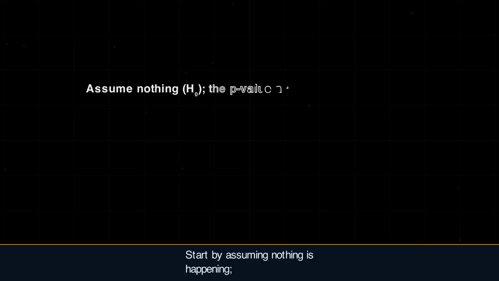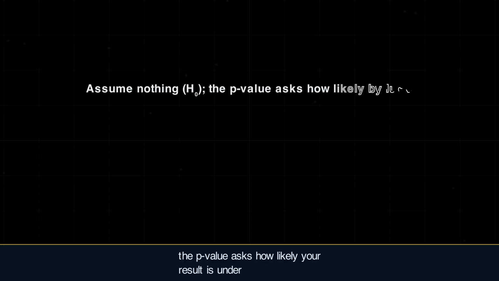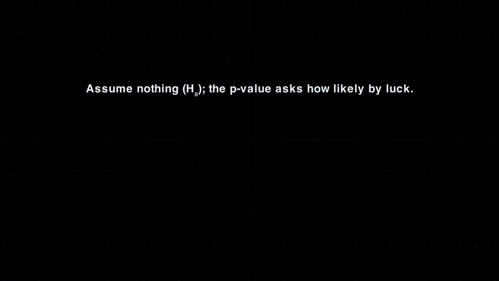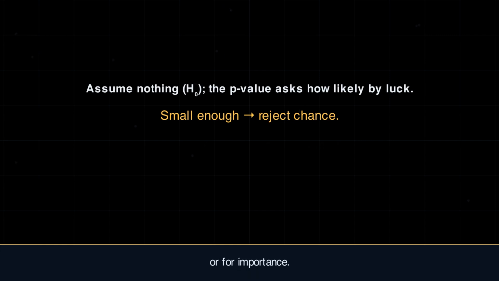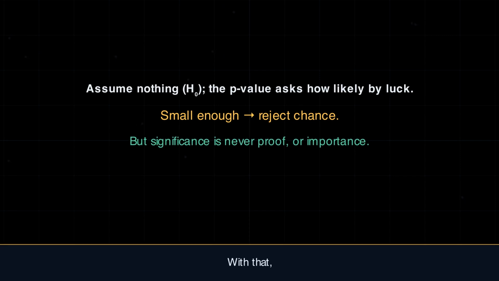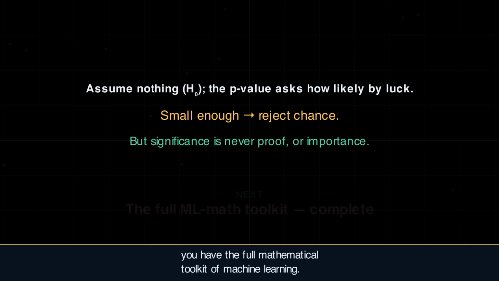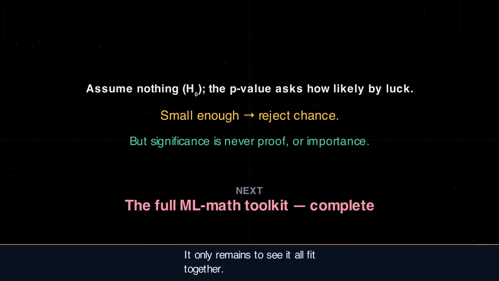So, hypothesis testing. Start by assuming nothing is happening. The p-value asks how likely your result is under that assumption. Small enough and you reject chance, but never mistake significance for proof or for importance. With that, you have the full mathematical toolkit of machine learning. It only remains to see it all fit together.